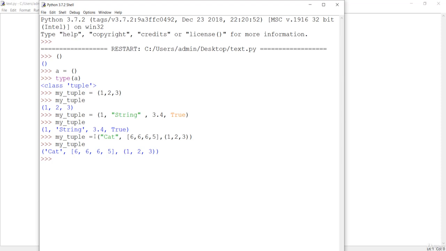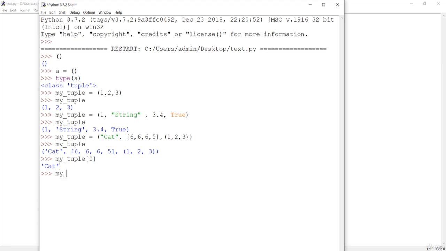So let's see now how we can access the element from the tuple. If you just remember, in the case of the list and the string, we used to do it with the index. So same is in the case of the tuple. If you want maybe the element cat, then you will simply pass here 0, and you will see that cat has been popped out as the first element of that tuple.